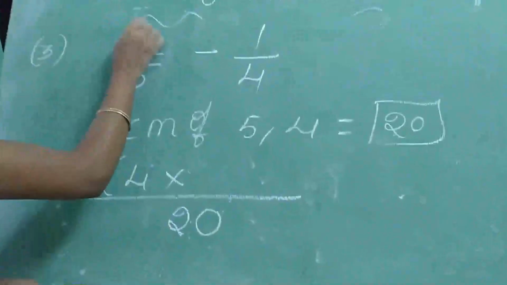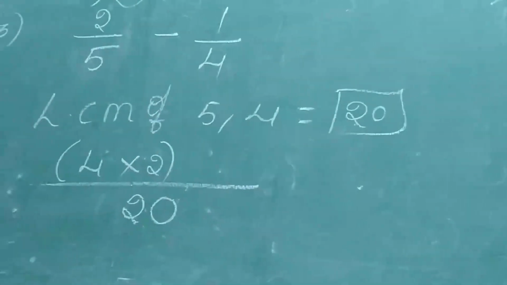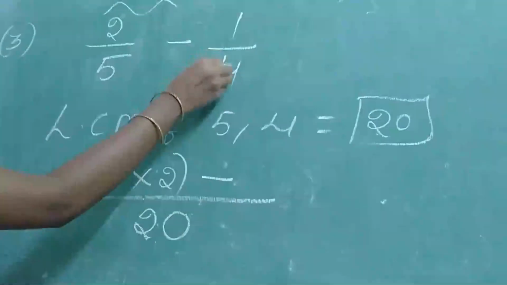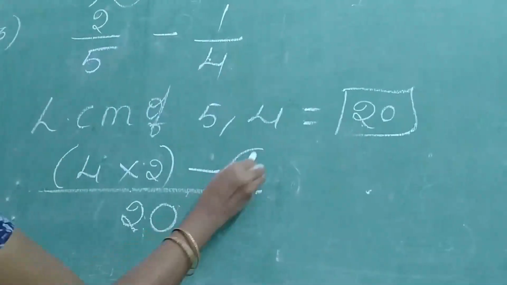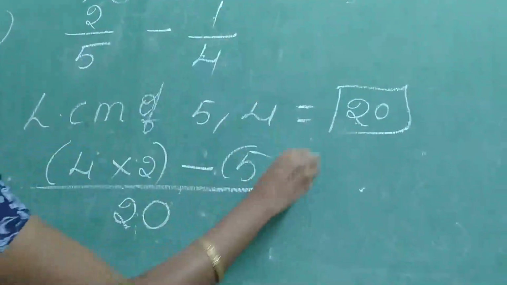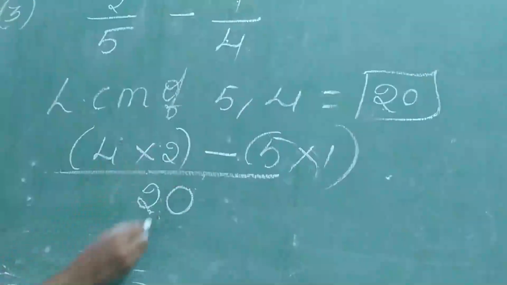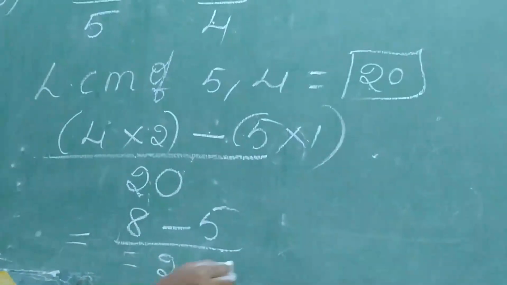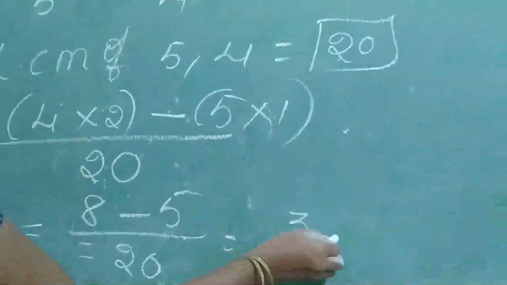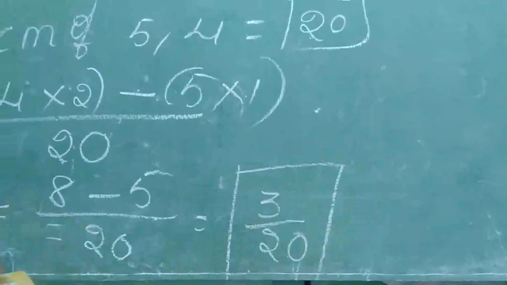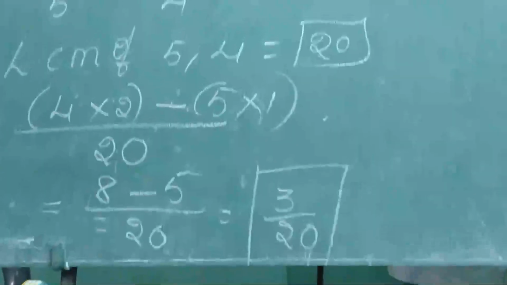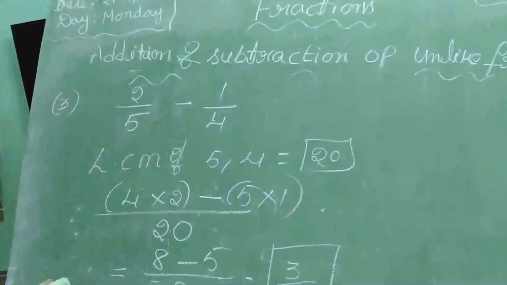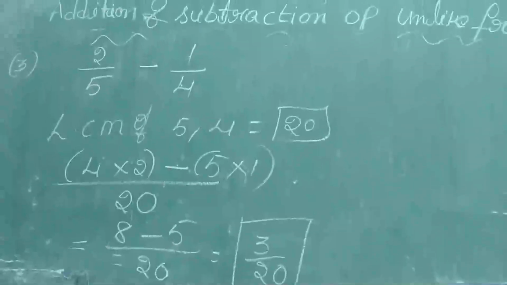4 into what is the numerator? Don't write plus here, because here which symbol is there? Minus. Keep minus symbol only. Now 4 is cancelled in 20 how many times? 5 times. 5 into 1. So 4 2s are 8. Which symbol? Minus. 5 ones are 5 by 20. 8 minus 5 is 3 by 20. So 3 by 20 is the answer. Which symbol are we using here? Minus.